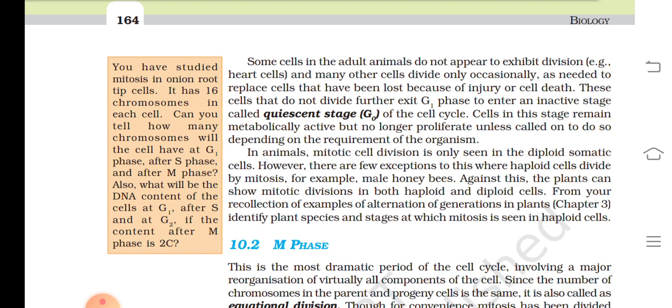Against this, the plant can show mitotic division in both haploid and diploid cell. From your recollection of example of alternation of generation in plant in chapter 3, identify plant species and stages at which mitosis is seen in haploid cell.